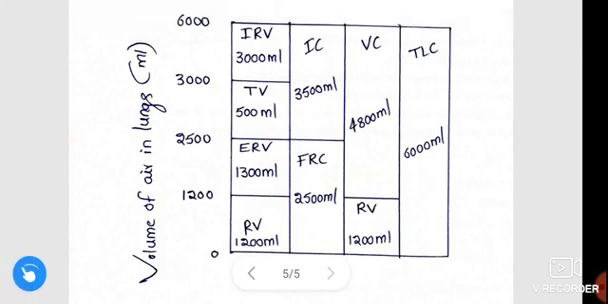Okay guys, this is about the lung volumes and lung capacities.